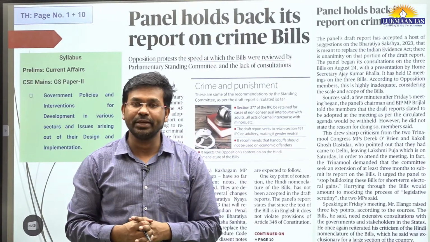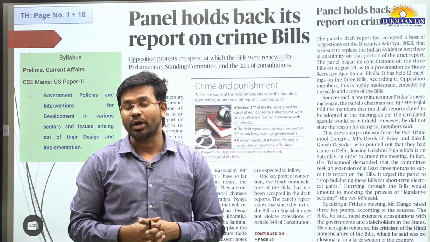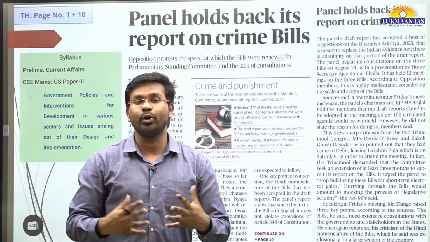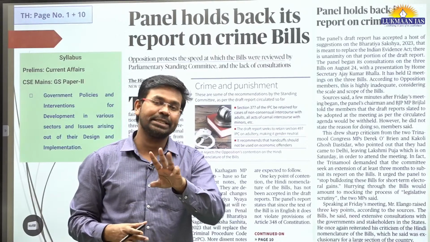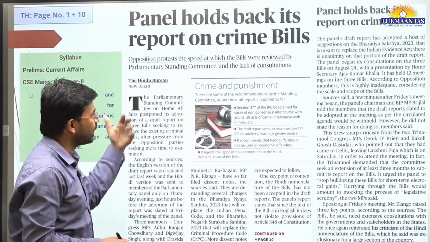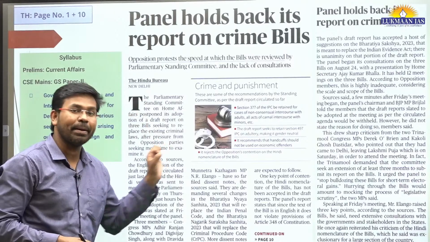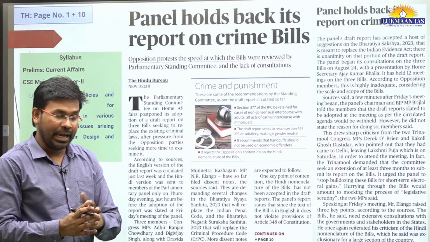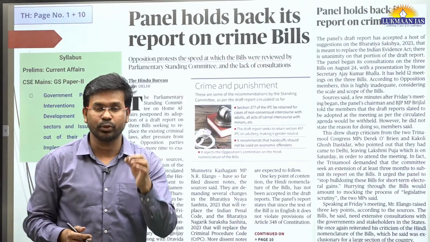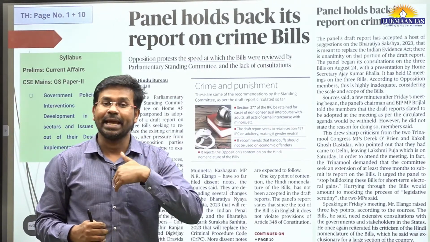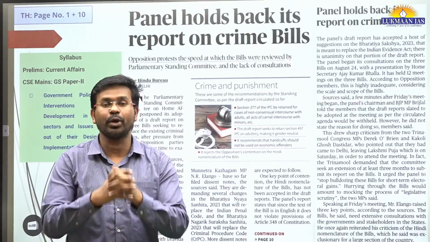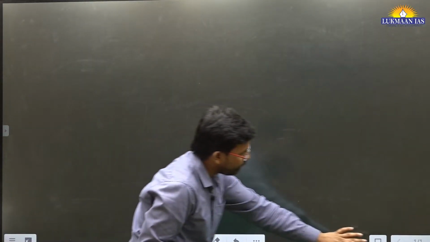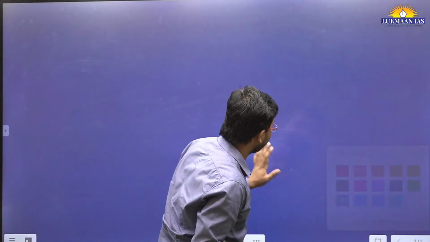This topic is very, very important because this topic talks about overhauling the criminal justice system. So the central government has placed 3 laws. These are known as criminal laws, right? So these criminal laws have been introduced in the Parliament of India. So what are these criminal laws? We are going to understand about them. And if these criminal laws are passed through the Parliament of India, which existing laws are they going to replace? We are going to discuss that also. Okay, so now let us talk about these criminal laws one by one.